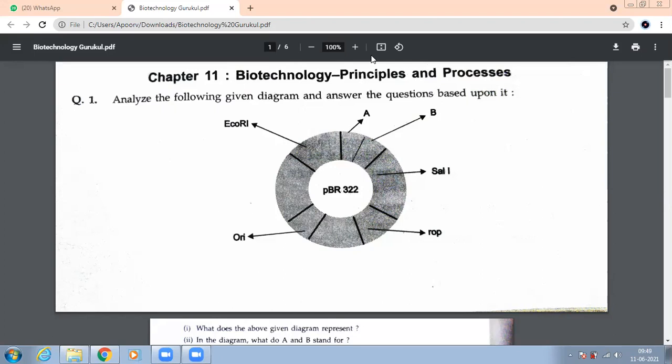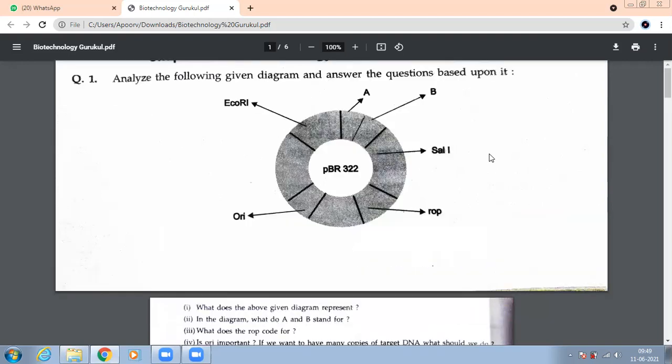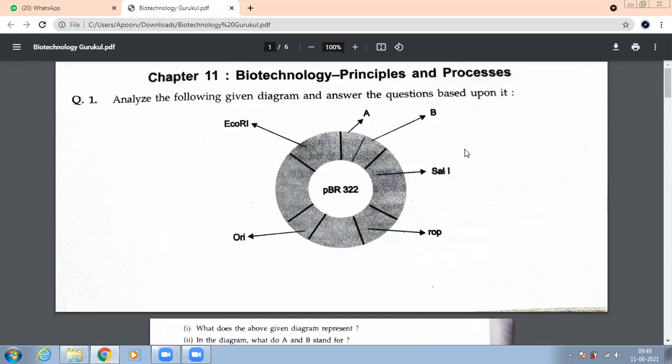Can you see something on your screens? Some figure is there? Yes, ma'am. Let me see how many answers you can give now. I want to show you the figure also. I've discussed this yesterday and day before yesterday also. What does the above given diagram represent? PBR 322. Cloning vector. Please mention that because PBR 322 is given here. Mention that this is E. coli cloning vector, PBR 322. The name is PBR 322, but this is an E. coli cloning vector.